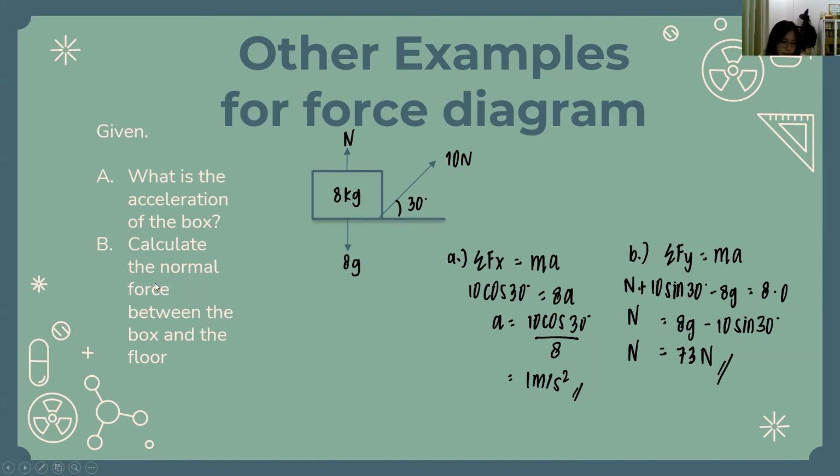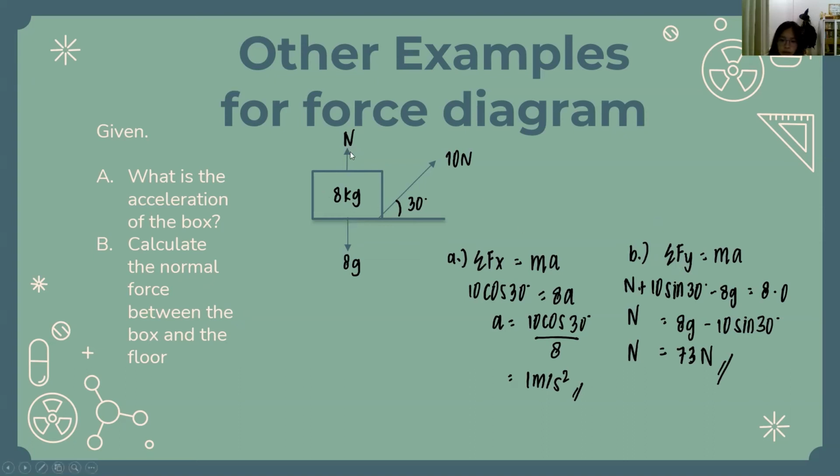Now for B, calculate the normal force between the box and the floor. So we find the normal force here, and we use the equation sigma Fy equals m times a.